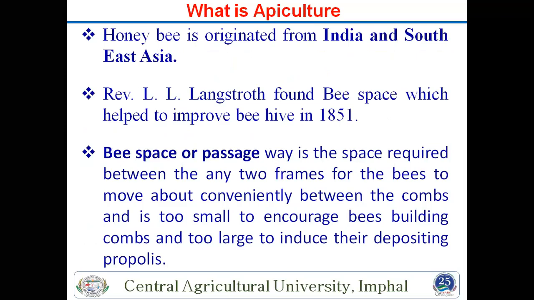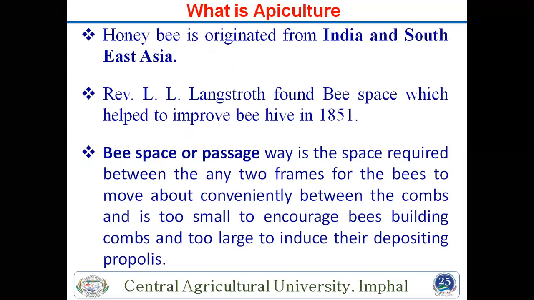In all over the world, it is going from India as well as the southeastern area. So this is also important. Another scientist, Alan Langston, found bee space, which helped to improve the bee hives in 1851.